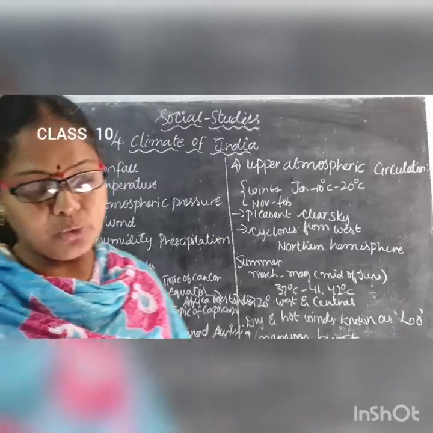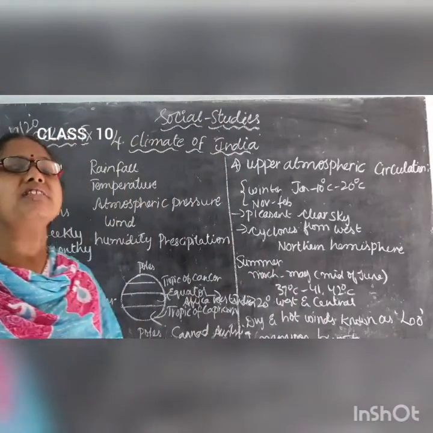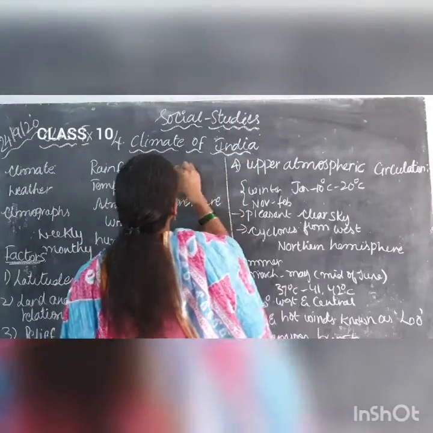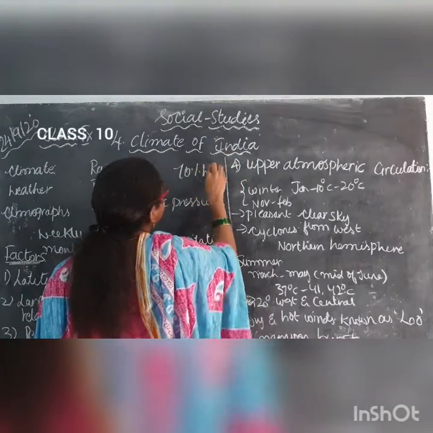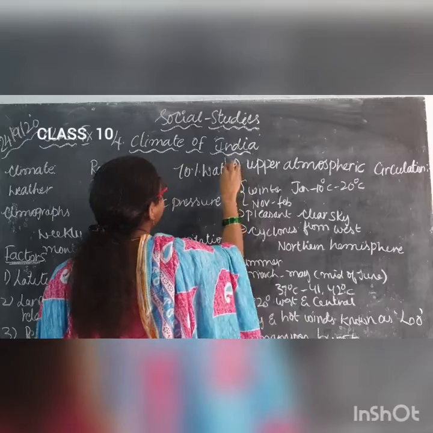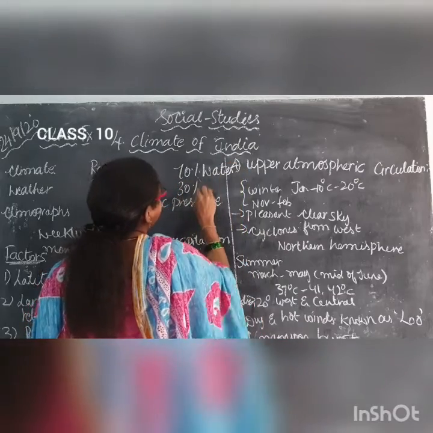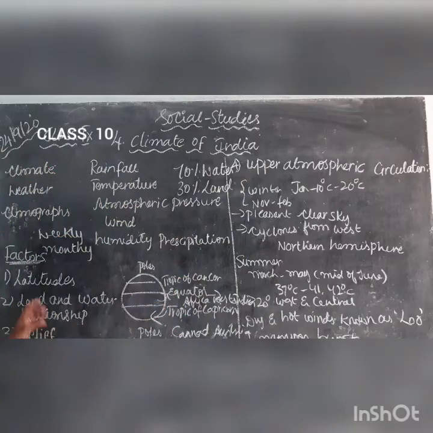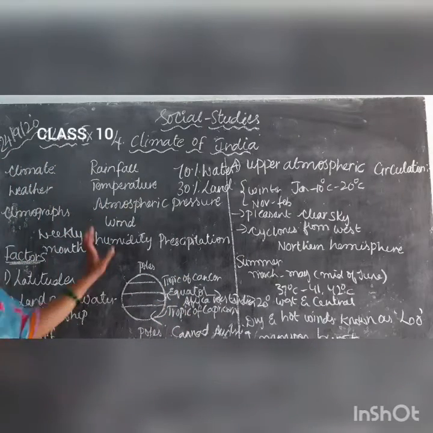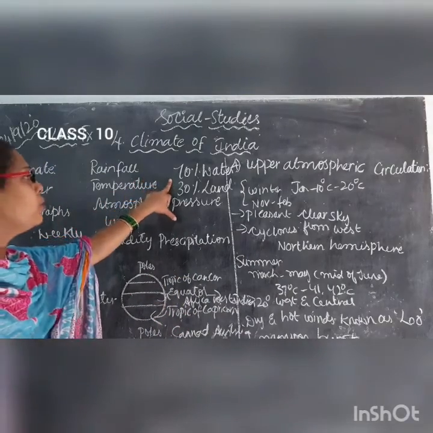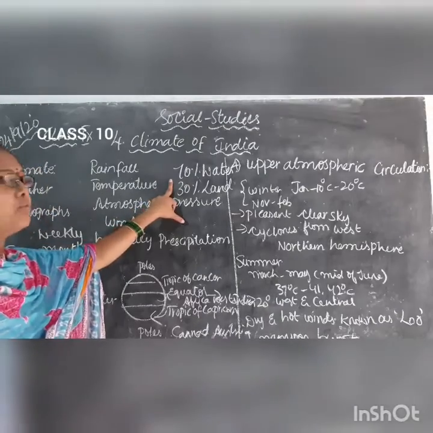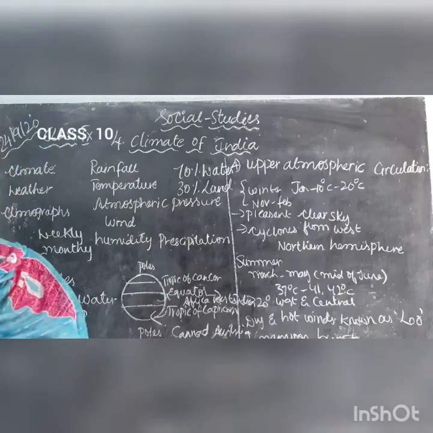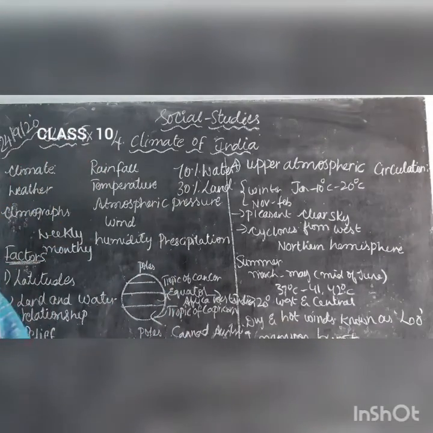Next, coming to land and water relationship. What is the next point, children? Land and water relationship. Already you know that our earth consists of what, children? 70% water and 30% land. You know this from the beginning of 7th class. From 7th class onwards, you know that 70% of the globe is what? Earth is filled with water and 30% is filled with what, children? With land.